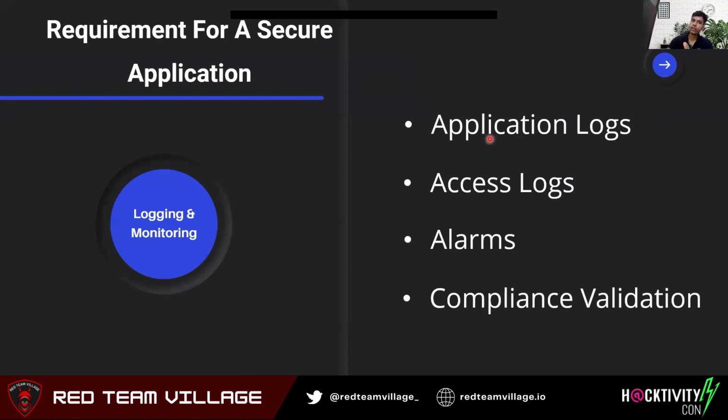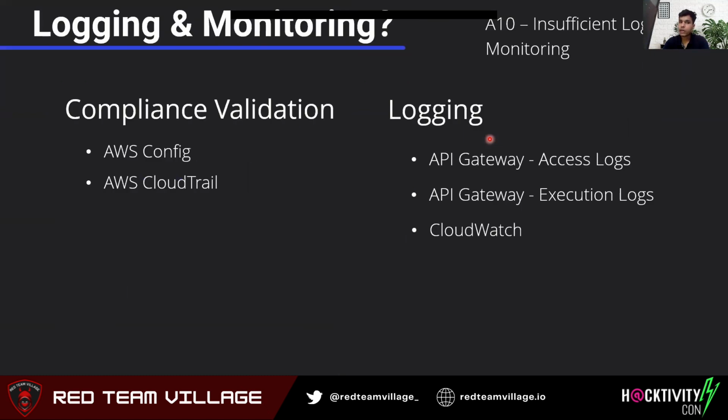Okay, then we have our logging and monitoring. I guess this is the last one. In this, we have requirements like application logs, access logs, alarms and compliance validations. For all these things in AWS, for compliance we have AWS Config. AWS Config is a really cool service. It has a bunch of features.